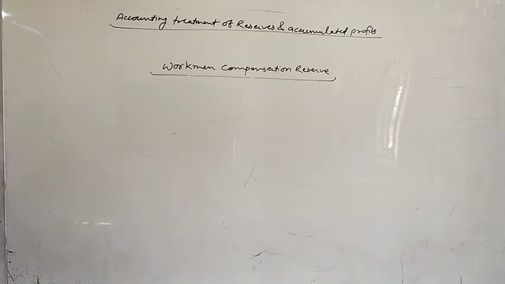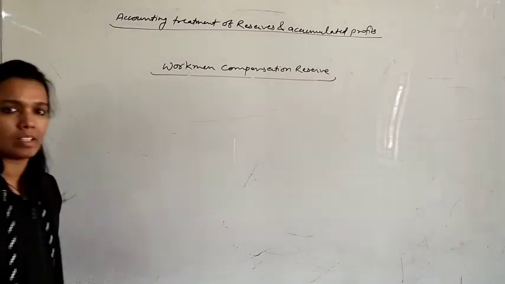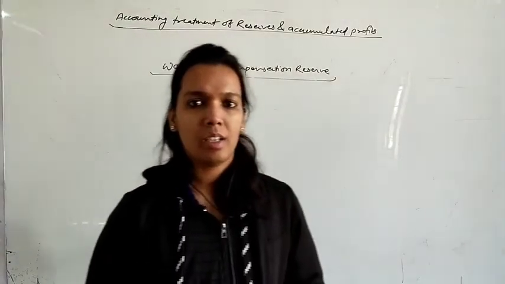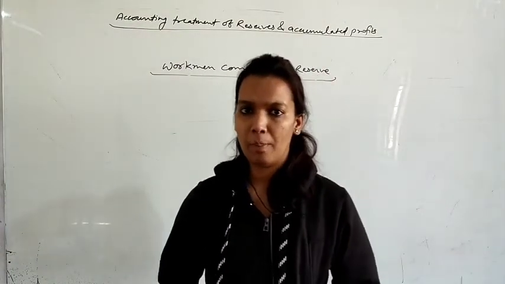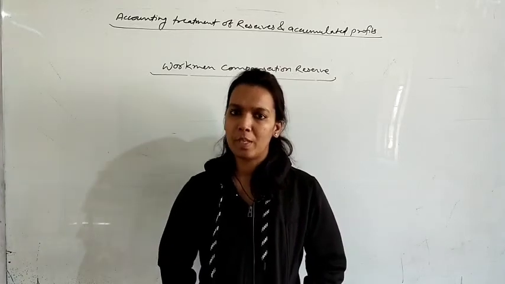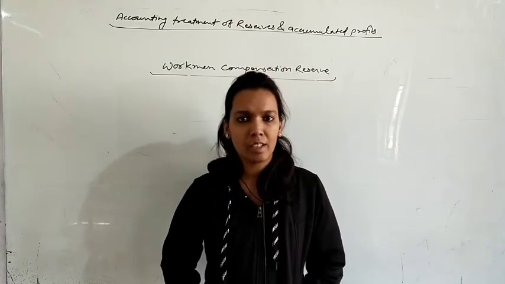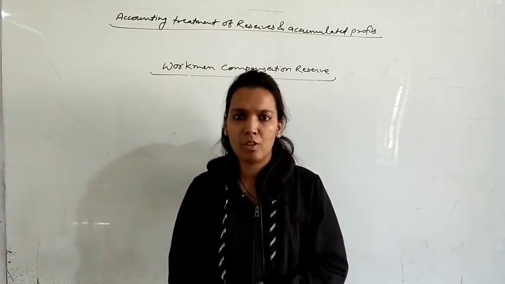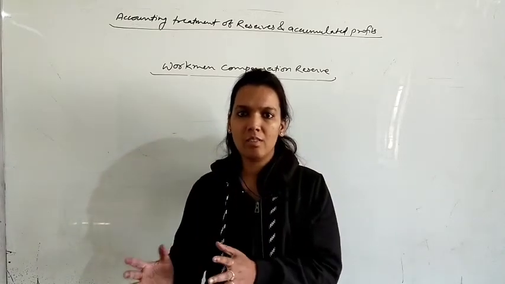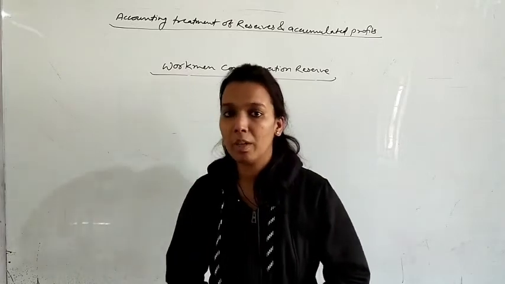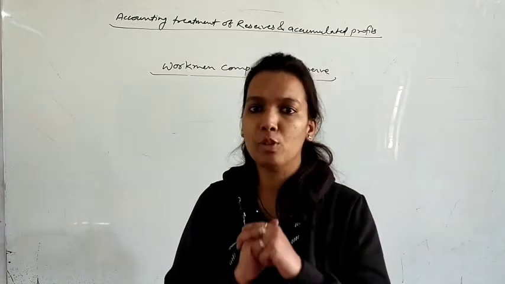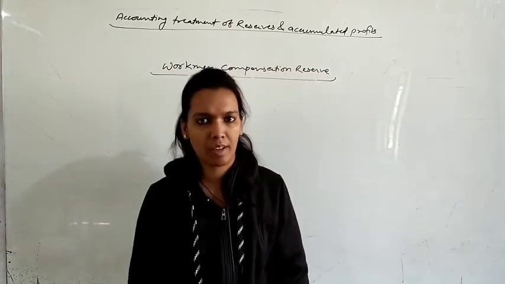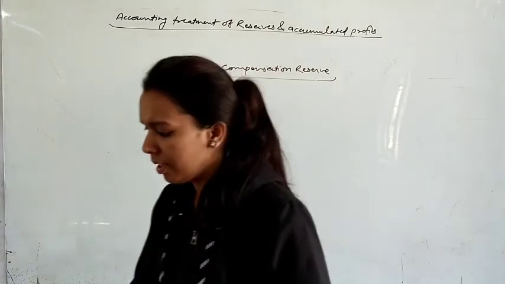Third entry, that is if the claim is equal to the workman compensation reserve. Suppose you have created a reserve of rupees 70,000 and the employees' claim is also rupees 70,000. Then there is nothing to distribute among the partners, the full amount of the reserve will be adjusted against the claim. So the entry will be workman compensation reserve account debit to provision for workman compensation claim. Let's start the next point.